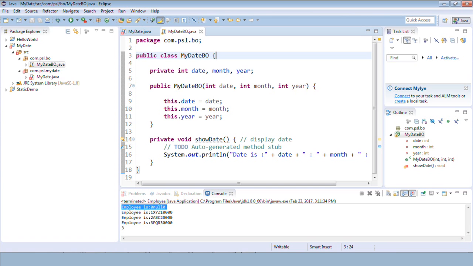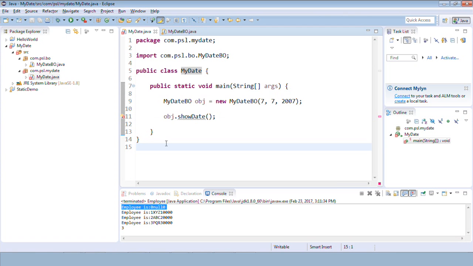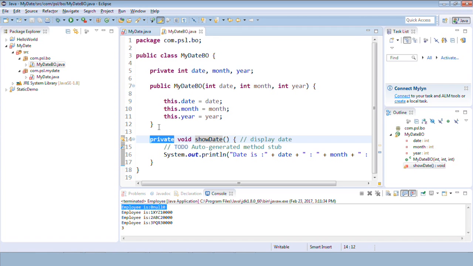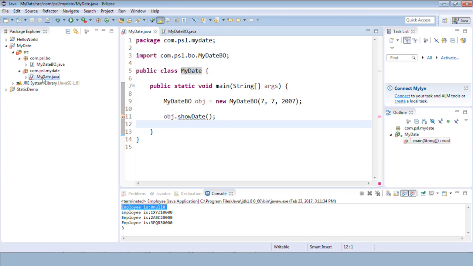I'll come back to Eclipse, and that is why the showDate method is private and it is not accessible here. They started shouting, they started giving us an error. If I remove the access specifier, that will be the default access modifier, and default is not even accessible outside the package. Getting it? So even that is not allowed.